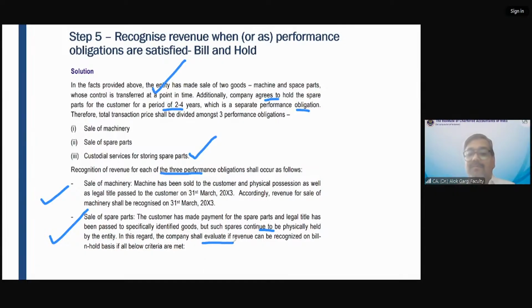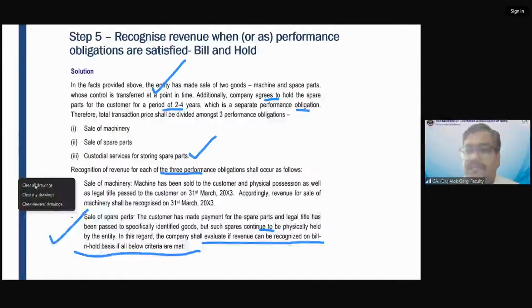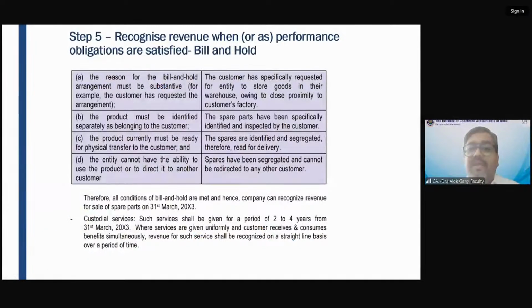In this regard, the company shall evaluate if revenue can be recognized on a bill and hold basis if all the below criteria are met. What was the criteria? You remember the criteria? First criteria, the reason for bill and hold must be substantive. For example, the customer has requested the arrangement. In this case, the customer has specifically requested the entity to store the goods in their warehouse, which is close to the customer factory. Number two, the product must be identified separately as belonging to the customer. In this case, it is specifically identified and inspected by the customer. Number three, the product currently must be ready for physical transfer.